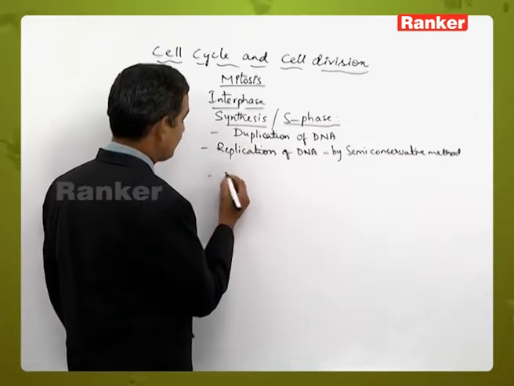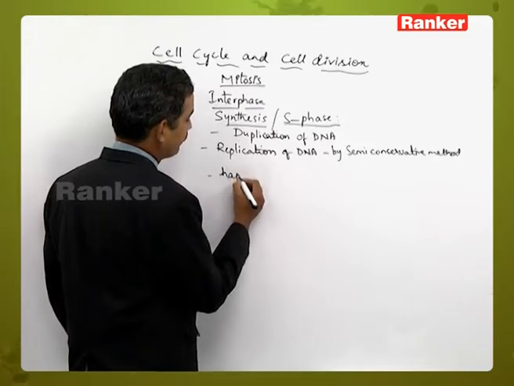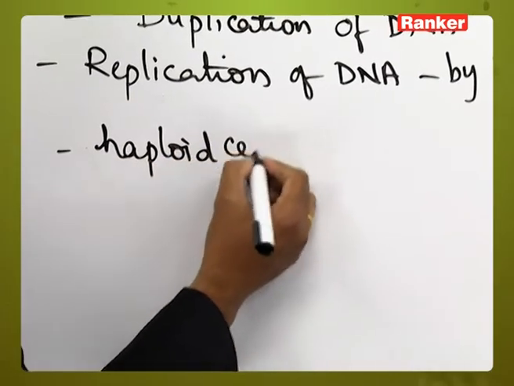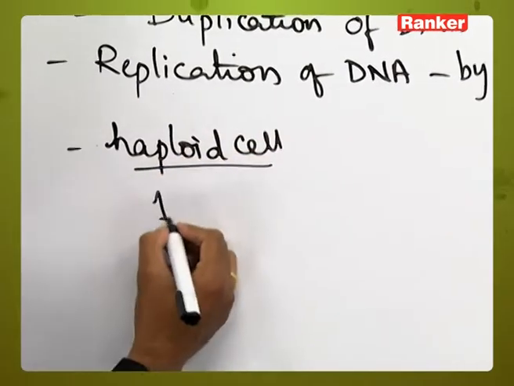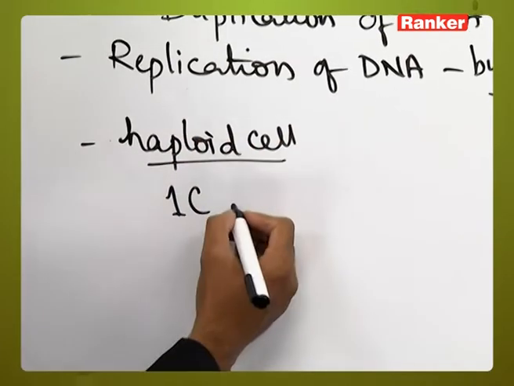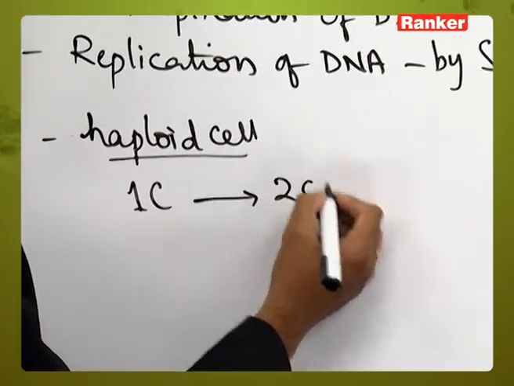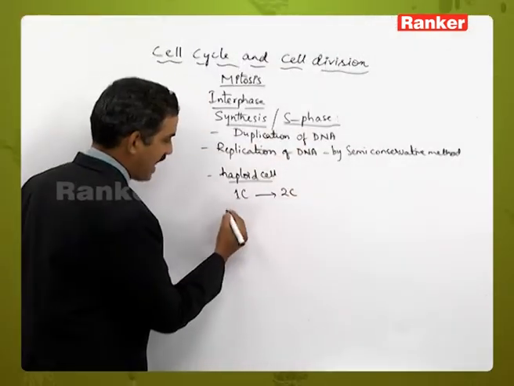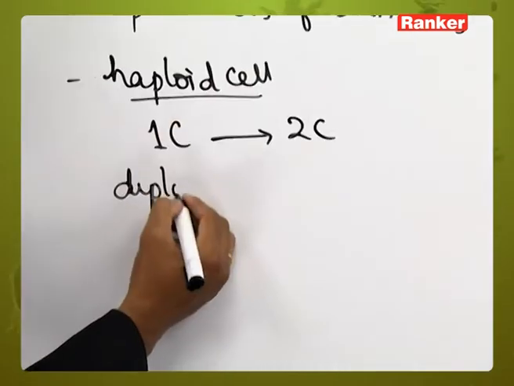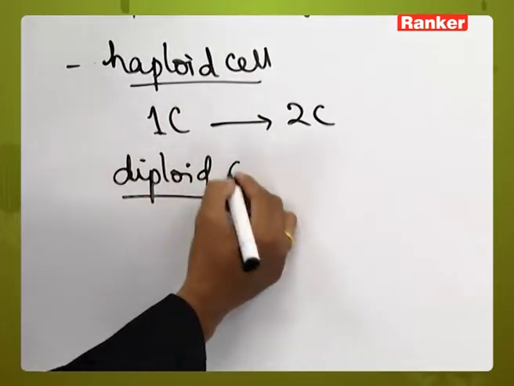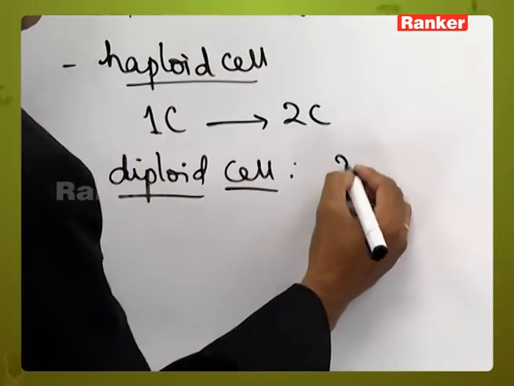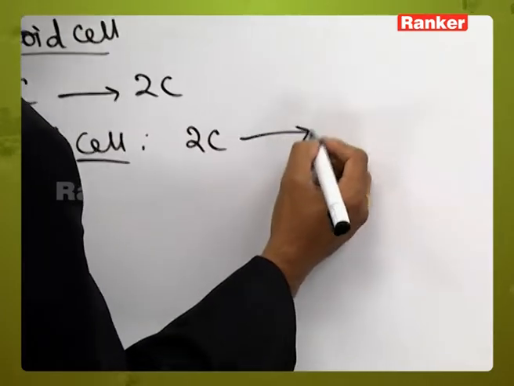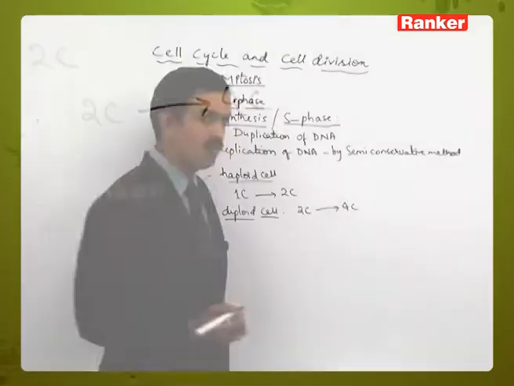Consider a haploid cell. If the amount of DNA is 1C, it will become 2C after S phase, and if it is a diploid cell, the amount of DNA is 2C. After completion of this process, it will become 4C.